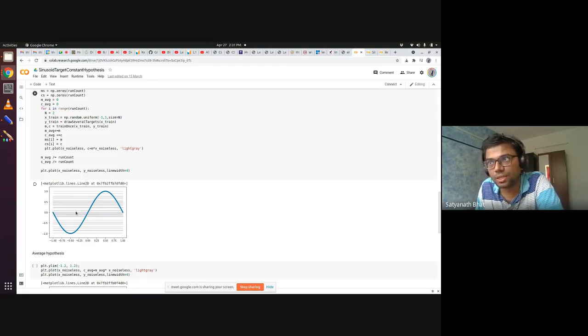Does that make sense? So does everybody understand why the average hypothesis is this one? If you take several samples, there is no particular line this model prefers except the line along the x-axis, because sometimes one line will come up, sometimes a line will come at the bottom. They tend to balance out, and the one that gets emphasized over and over again is the line along the x-axis.